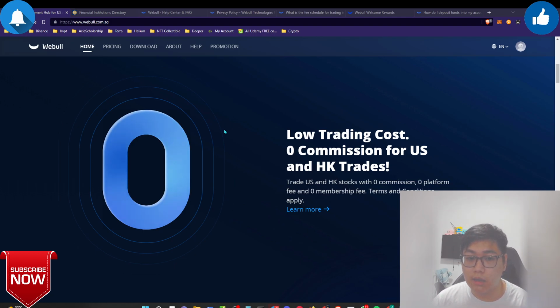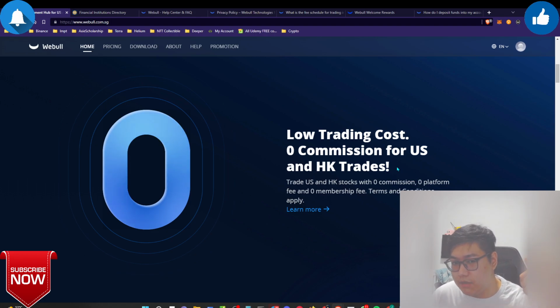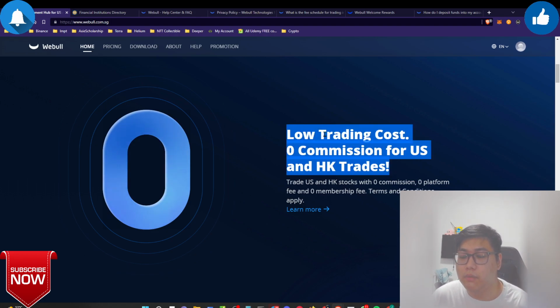I would say this type of competition is good for consumers, and good for the exchange as well, because they get volume, and we get paid. We get free stocks. And for the zero commission trade itself, I already disclosed to you how it works, and it's up to you if you want to use it, or head over to the fees itself.